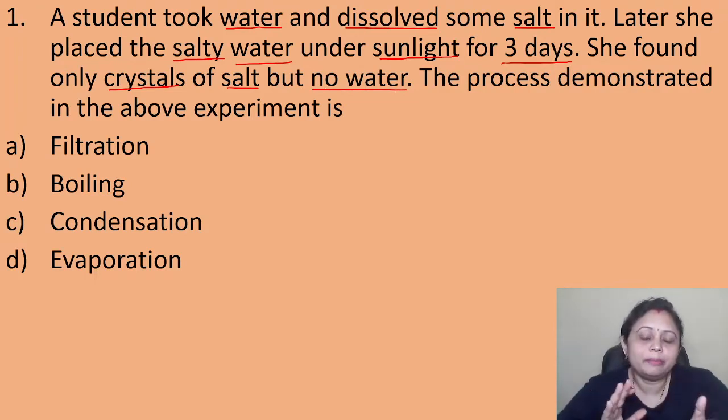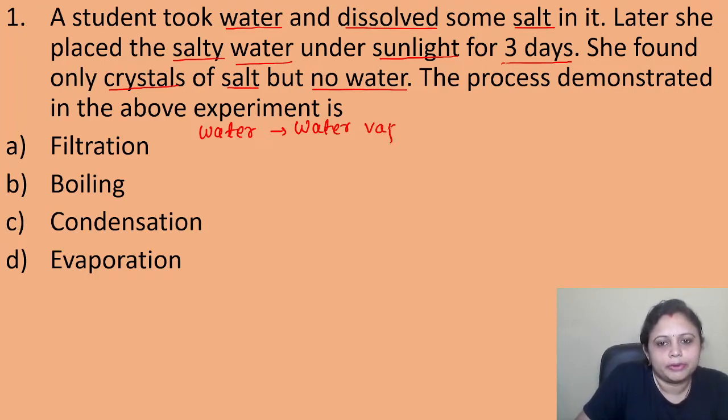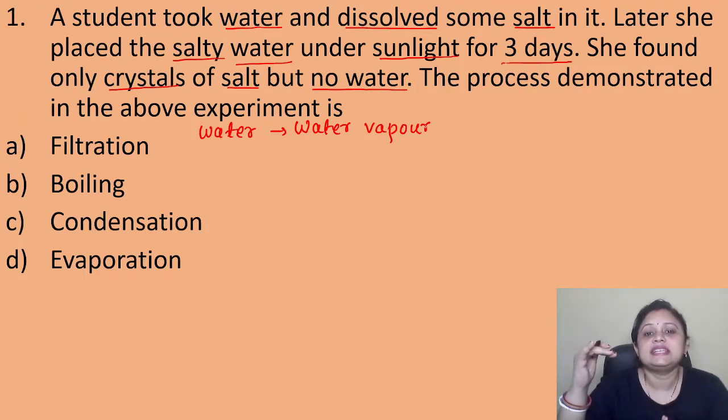When we mix water and salt, the salt is completely dissolved in water, right? But when we keep it under the sunlight for 3 days, the water is converted into water vapor and it escapes into the atmosphere, right?